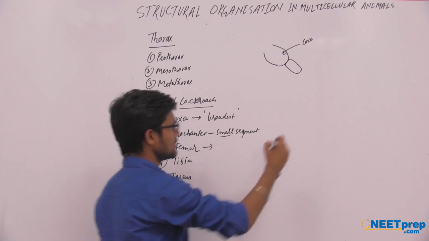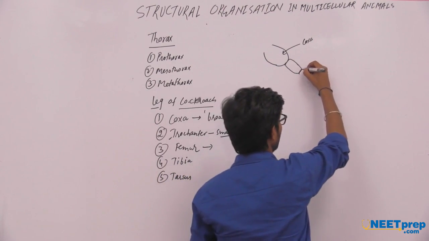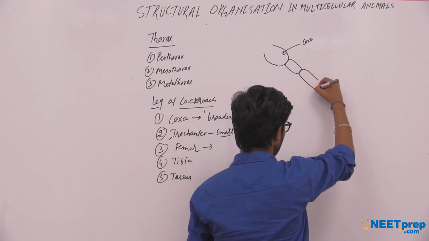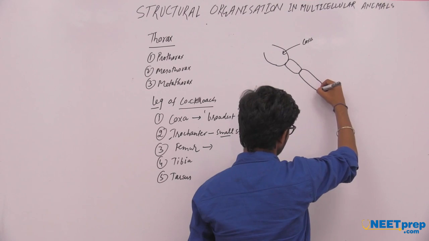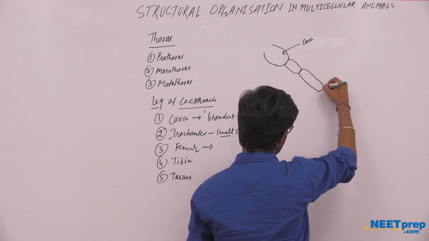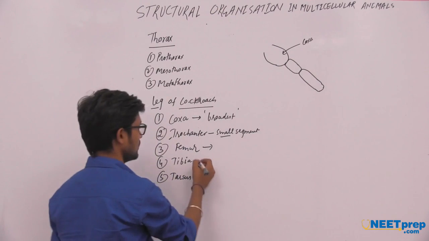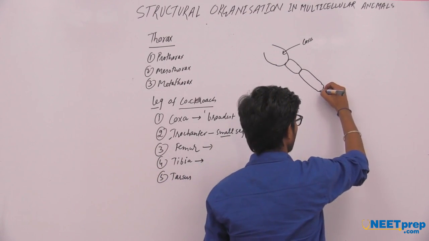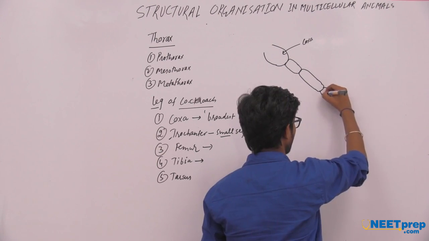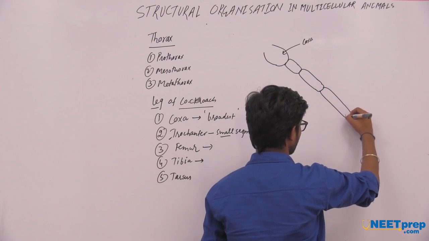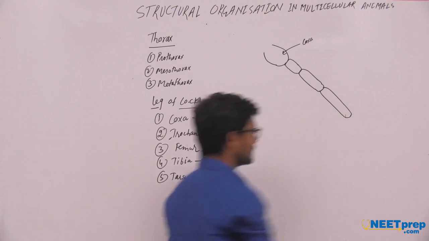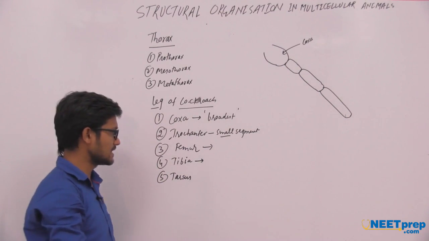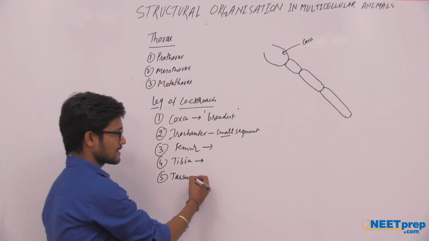After that, femur is the long region of the cockroach leg. After that, tibia is the longest region of the cockroach leg. After tibia, the next region is tarsus.